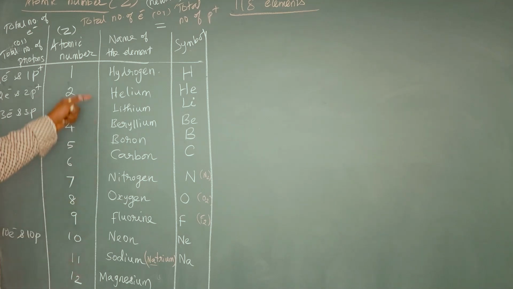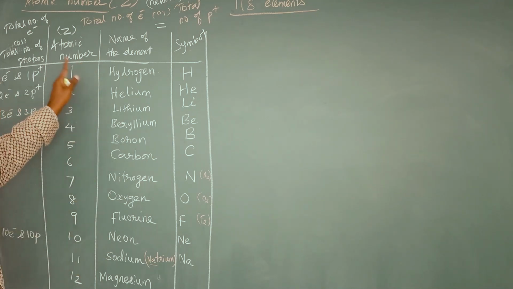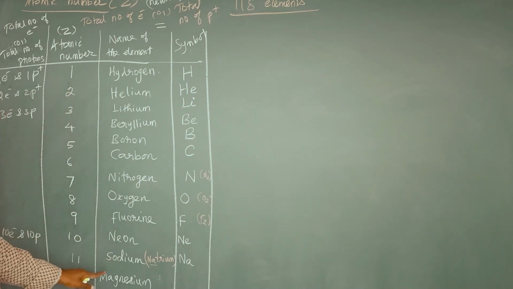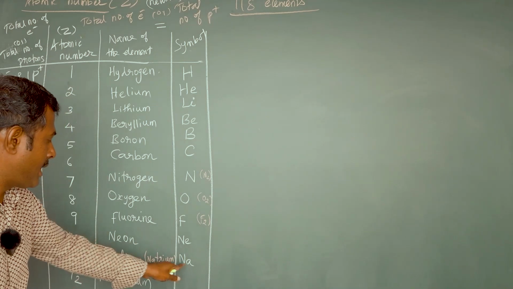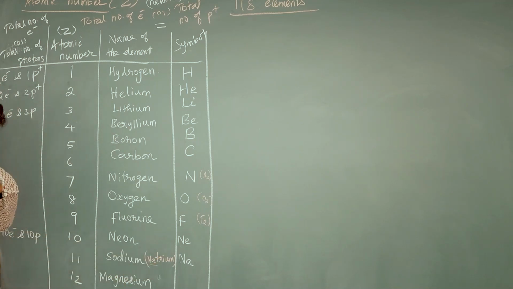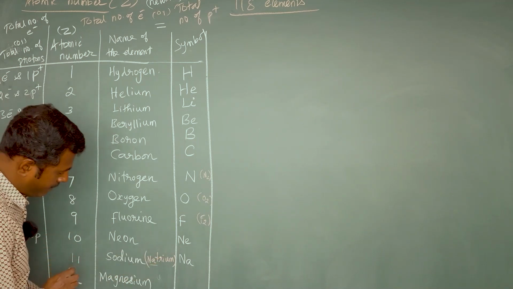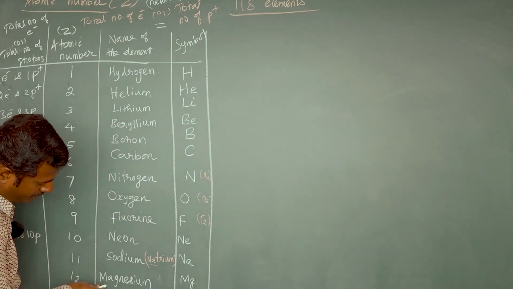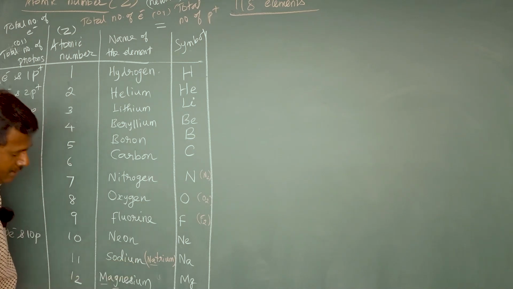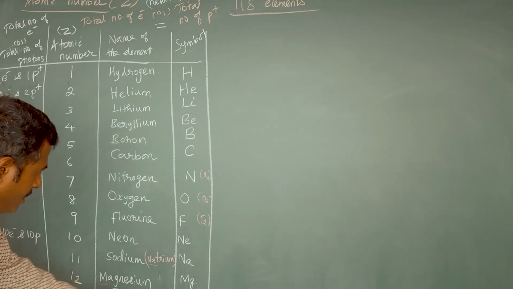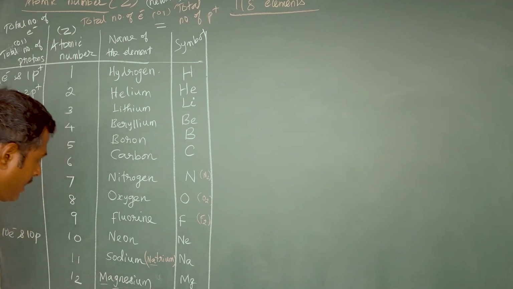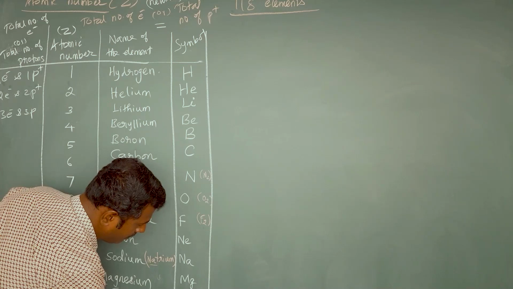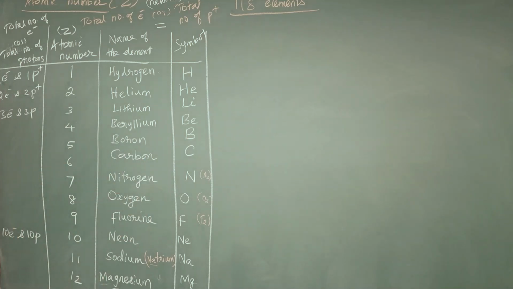Okay, right. So from atomic number 1 to 11, for only one element, the symbol is taken from its Latin name, isn't it? Right, okay. Now, next, the atomic number 12, the element is magnesium, Mg. For magnesium, actually, we have taken first and third letters, Mag. So actually, the symbol is Mg, first and third letters, capital M, small g. Okay. Atomic number 13 is aluminium, Al.